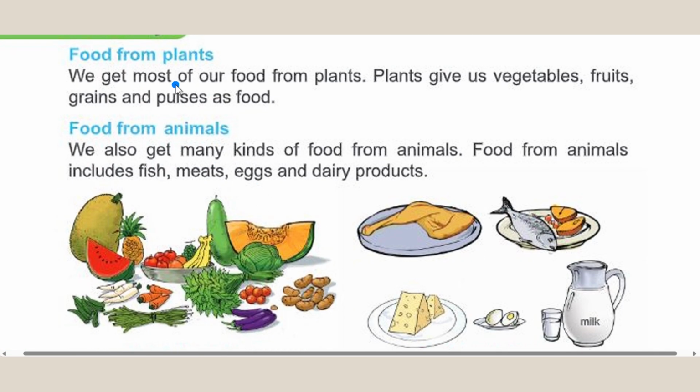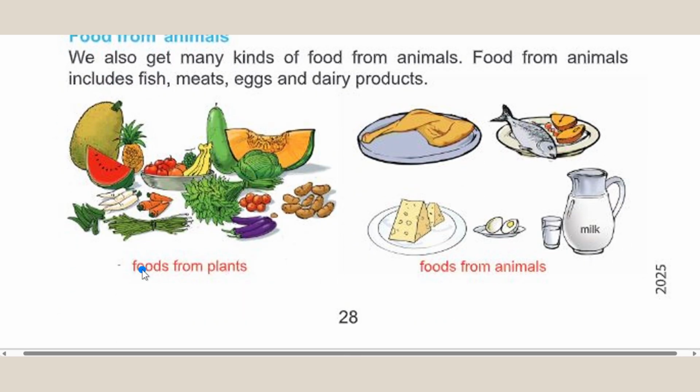Summary: Food from plants. We get most of our food from plants. Plants give us vegetables, fruits, grains, and pulses as food. Food from animals. We also get many kinds of food from animals. Food from animals includes fish, meats, eggs, and dairy products. See the images for better understanding. Food from plants, food from animals.